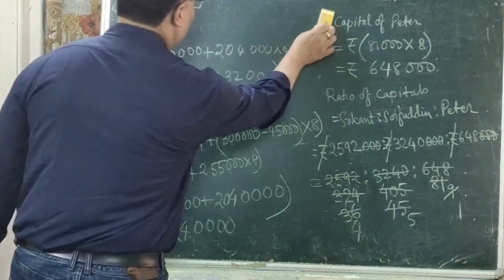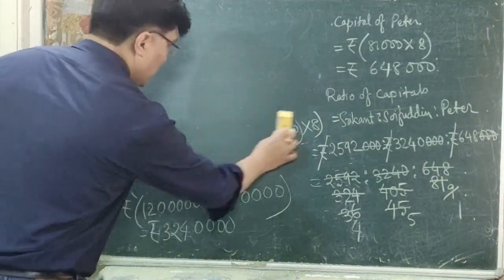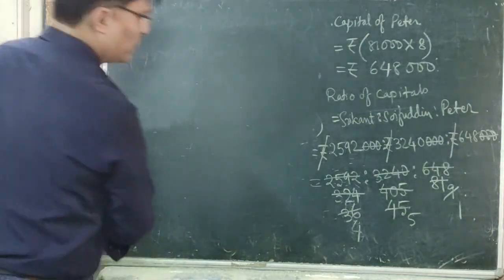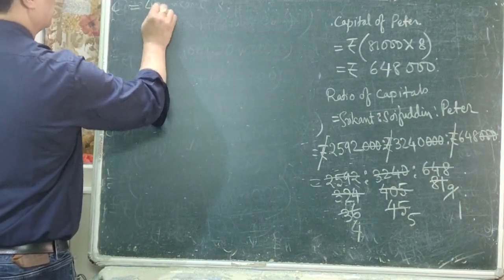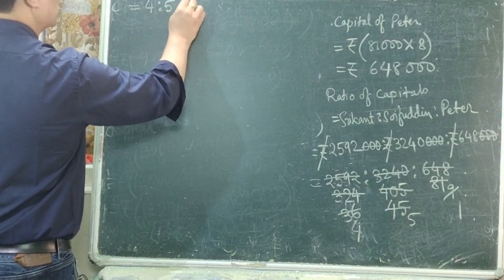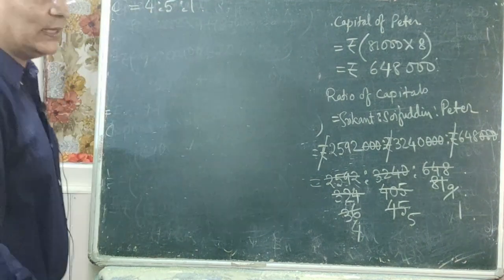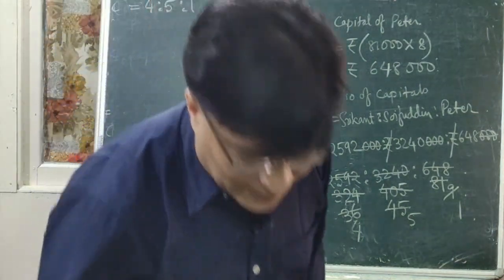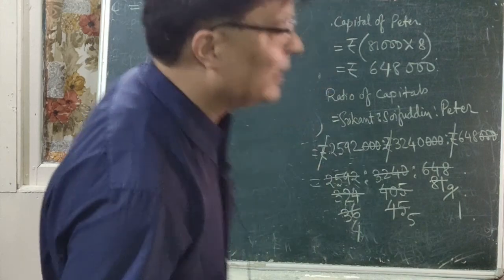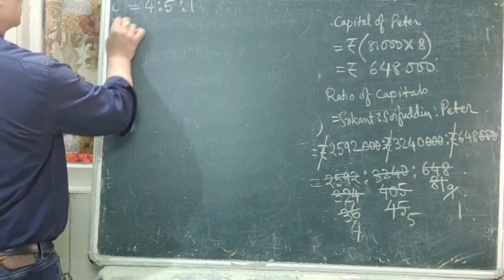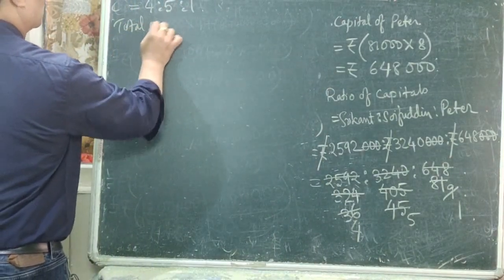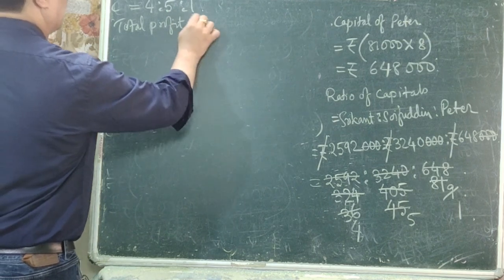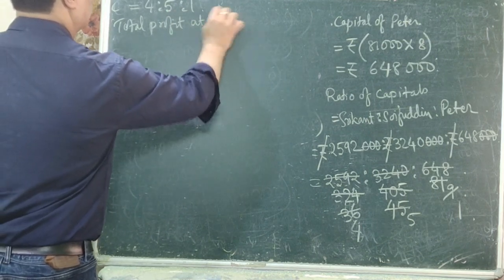So what is the new ratio now? It is 4:5:1. Okay. Now what was the total profit at the end of the year?